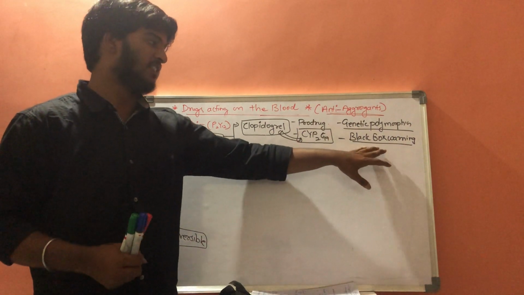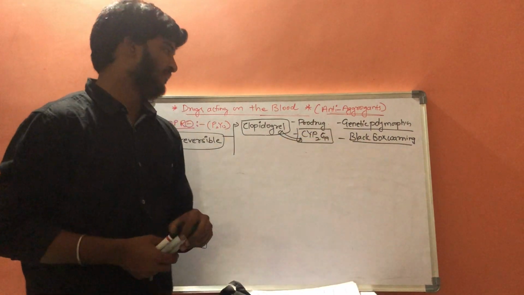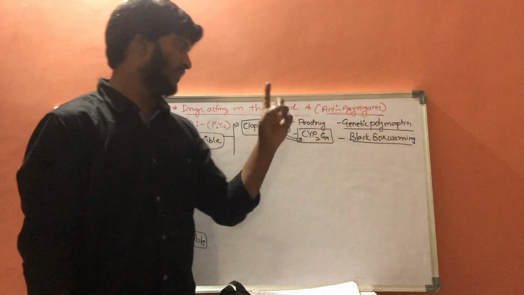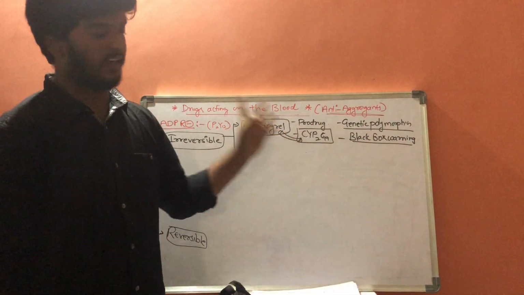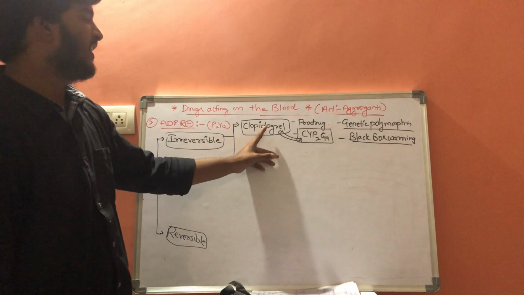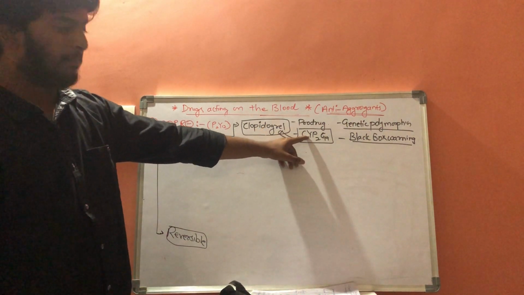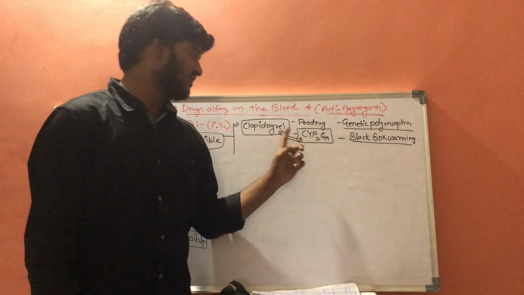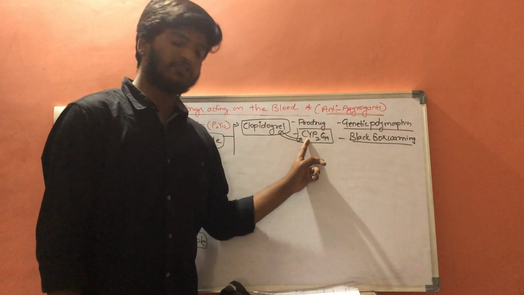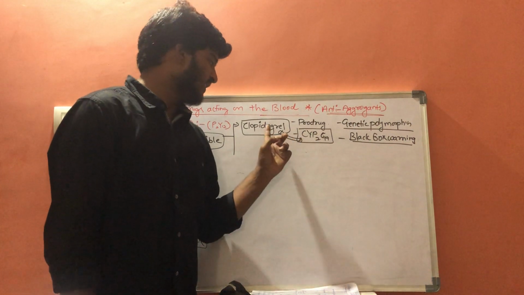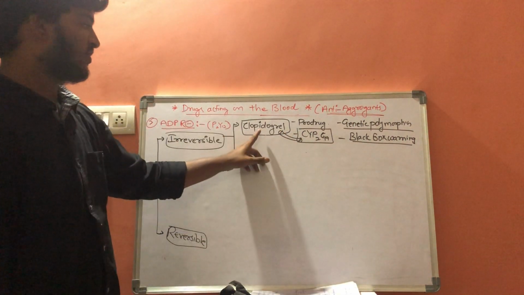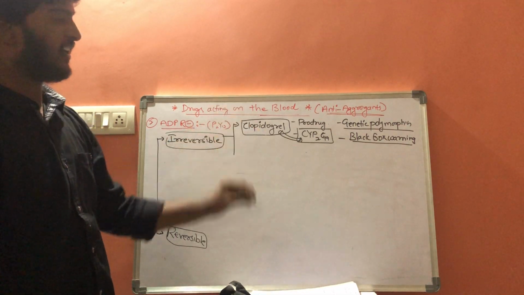What does the black box warning mean? It explains that when a person suffering from genetic polymorphism takes clopidogrel, the affinity of clopidogrel with cytochrome P2C19 is decreased, so the activation of clopidogrel will decrease. That means the action of clopidogrel will decrease.